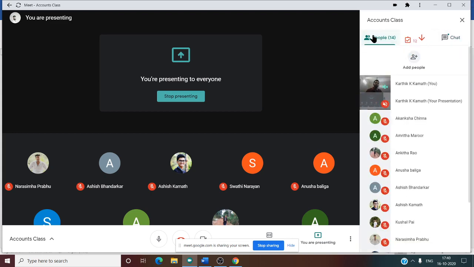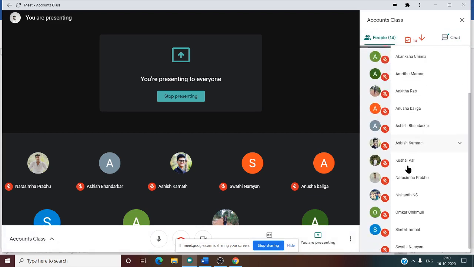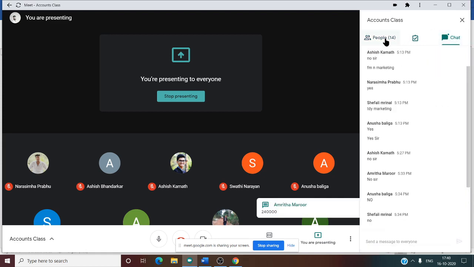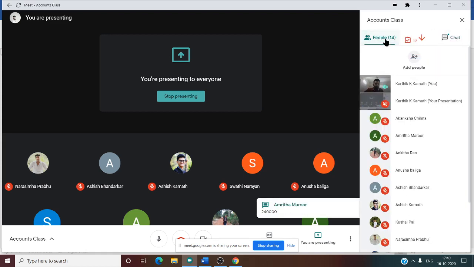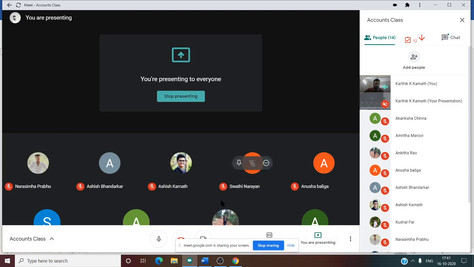Par information is given. Yes, at least try. Give the answer. Amrita is saying 2 lakh 40. Yes. What about others? Whether it is 2 lakh 40 or 45. So 2 lakh 40. Why? Because that is the face value.